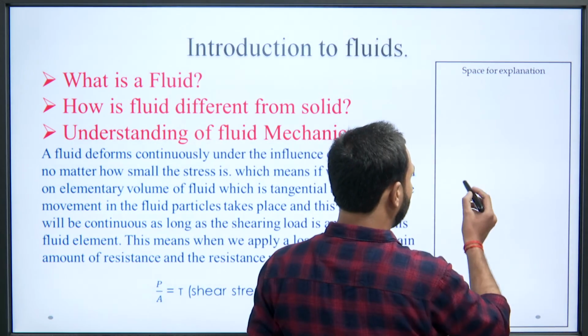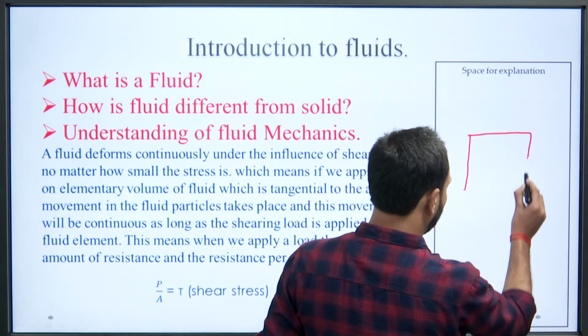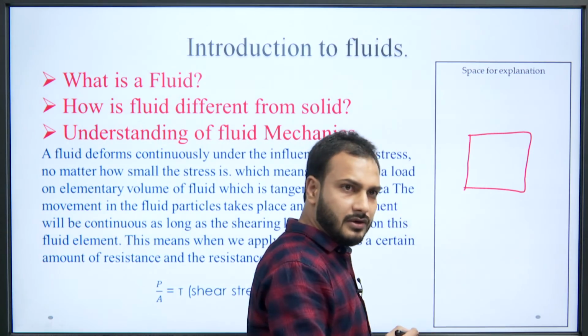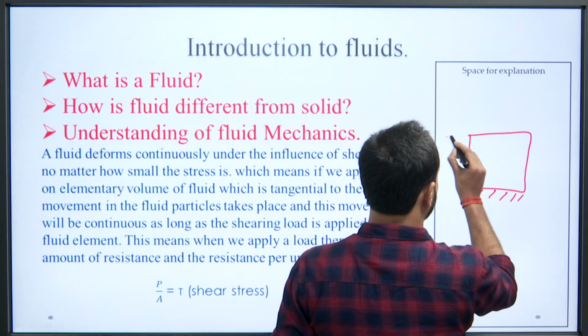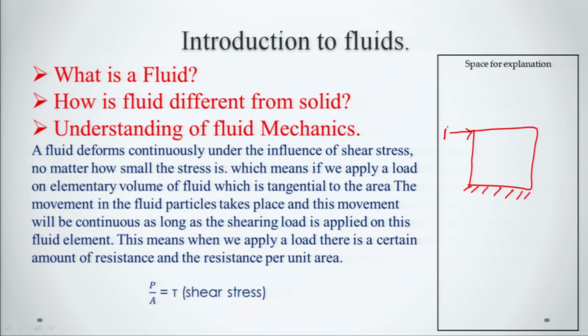Suppose that we have an elementary volume of fluid here and we are applying a shear stress which is tangential to the area of the elementary volume. Then if it is a fluid, it will deform in a manner like this.